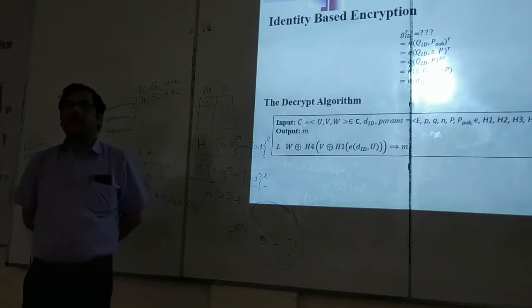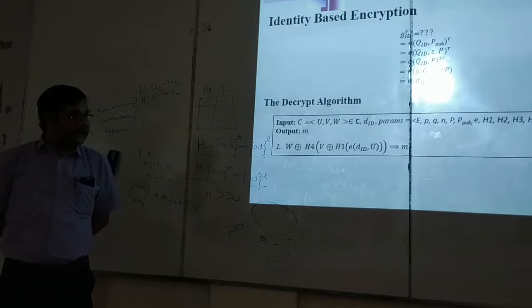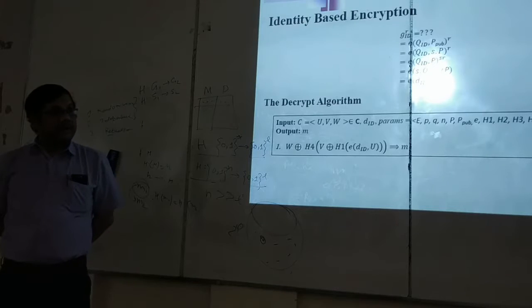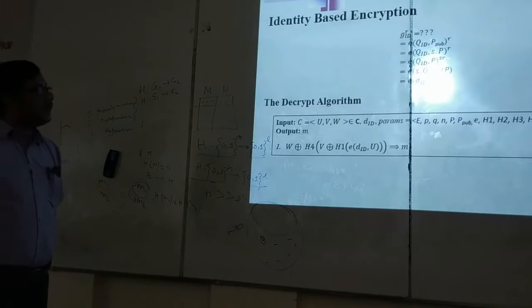Now what about the security? This is the correctness. Then what do we have to prove? Adversary cannot calculate GID power R. This is the security proof that you have to understand carefully. Can you prove this thing? Adversary cannot calculate GID power R. See, this is GID power R.